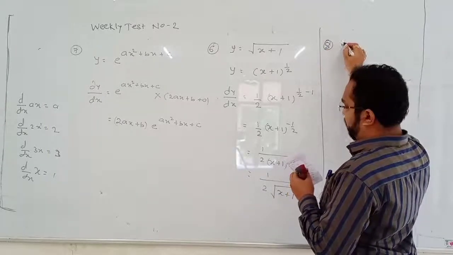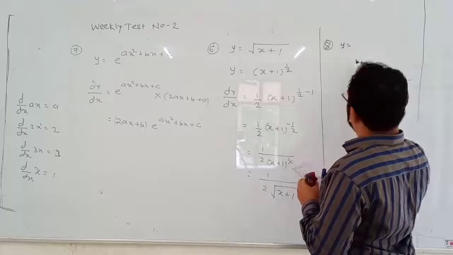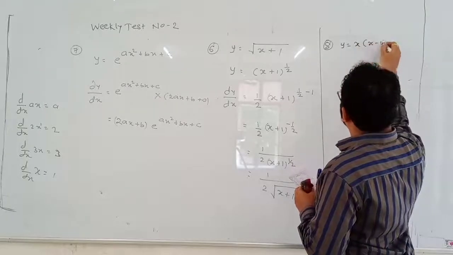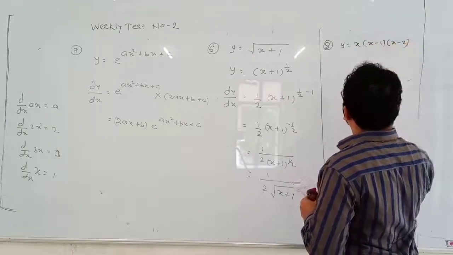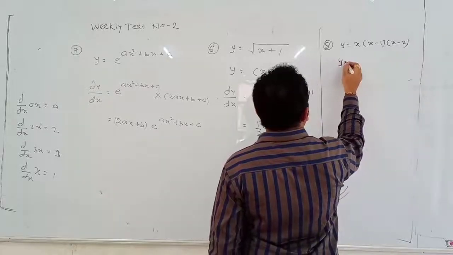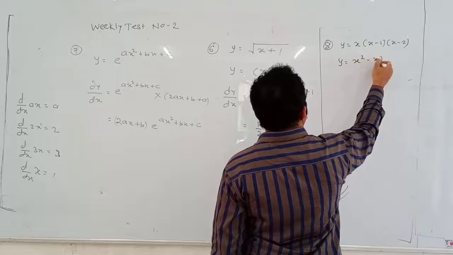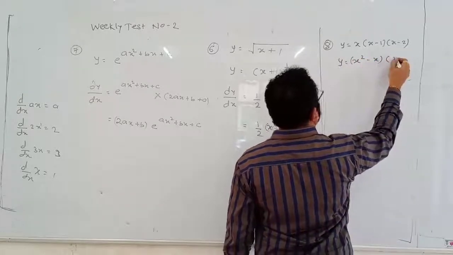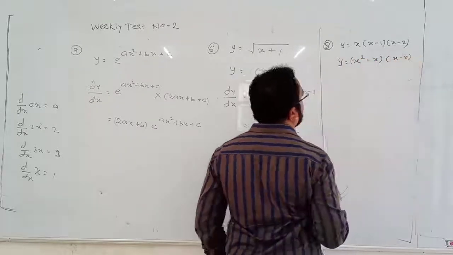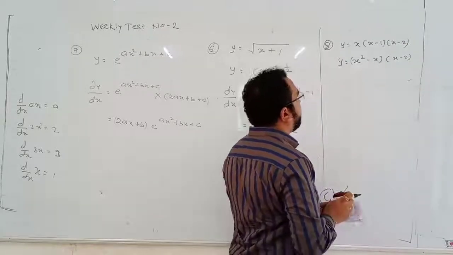Question number 8. Y is equal to x into x minus 1 into x minus 2. So y is equal to x square minus x. Or we can also say it like this.